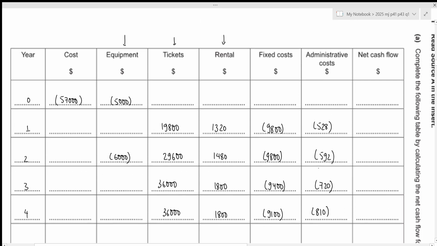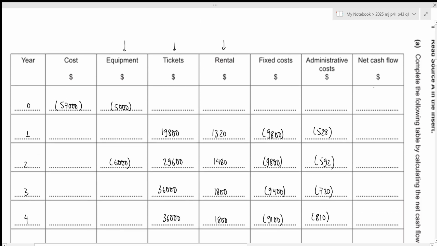Okay, now we need to figure out the net cash flow. So net cash flow will just be the sum of all of these values for each year. So for year 0, that will be negative 57,000 minus 5,000, which results in negative 62,000. For year 1, that will be 19,800 plus 1,320 minus 9,800 minus 528, which results in 10,792.